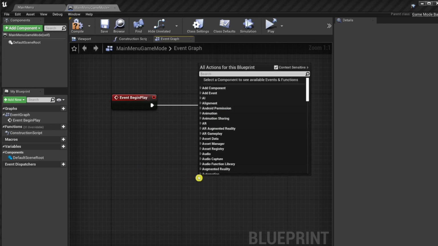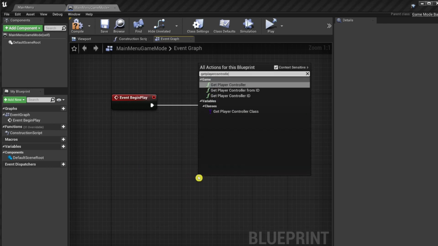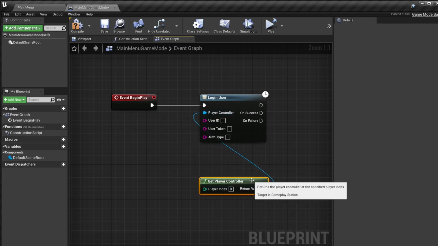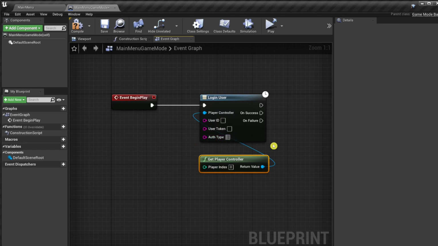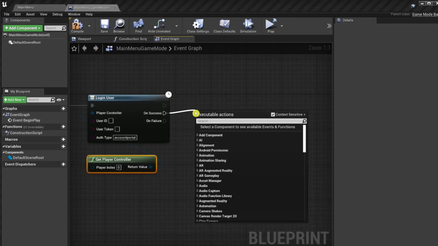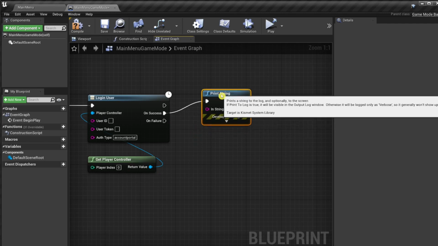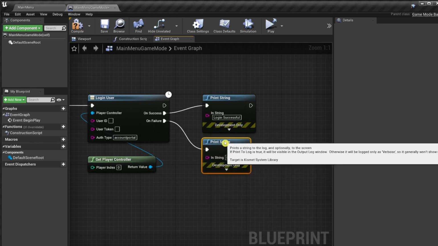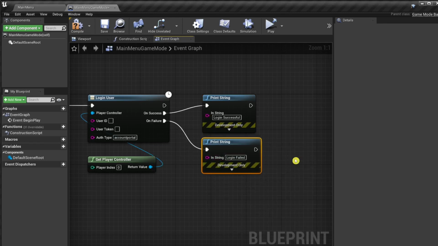We are authenticating a certain player, so we pass the first player controller. We are not supporting local multiplayer at this time. And we use the authType account portal, which is available by default. This is some kind of interactive login using the web browser. On success, we print a success message. On failure, we print an error message. Compile and save.